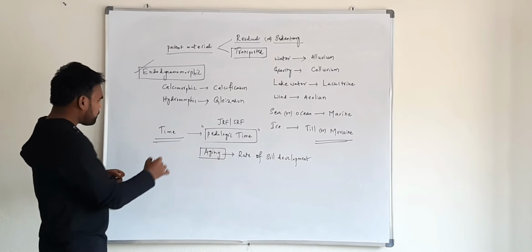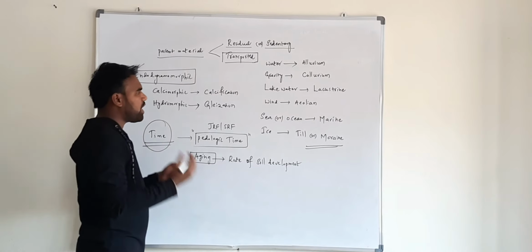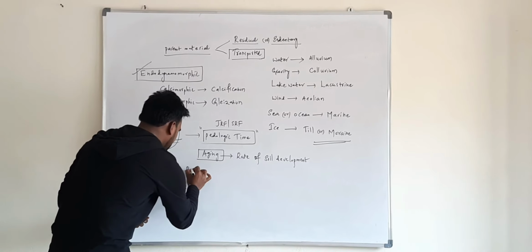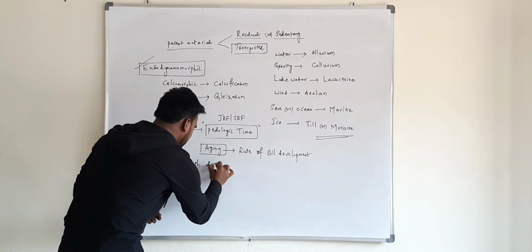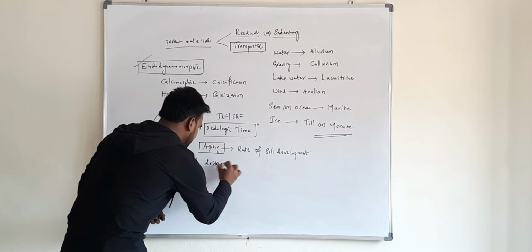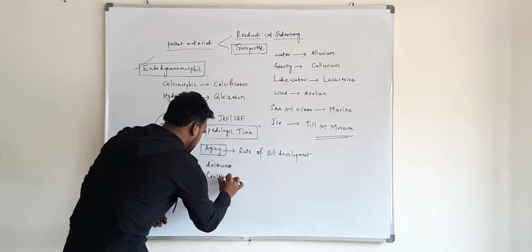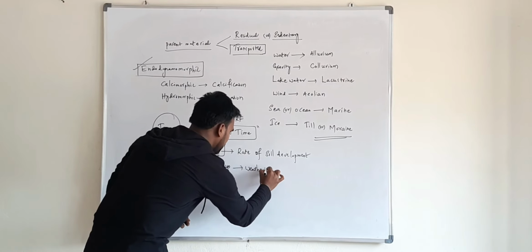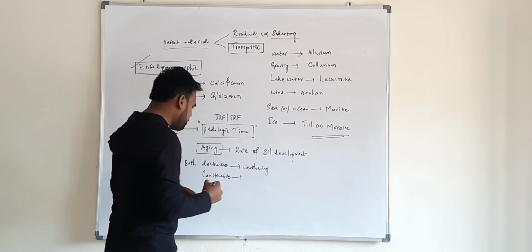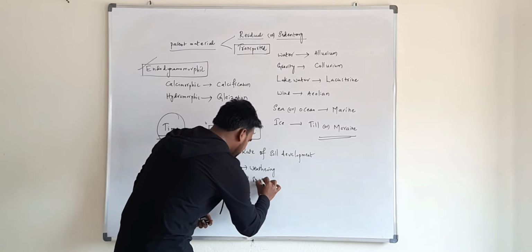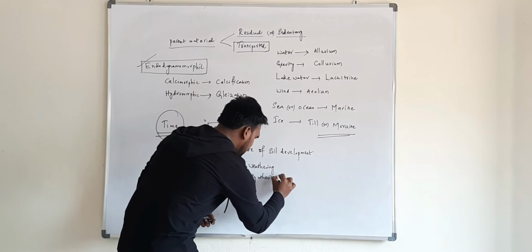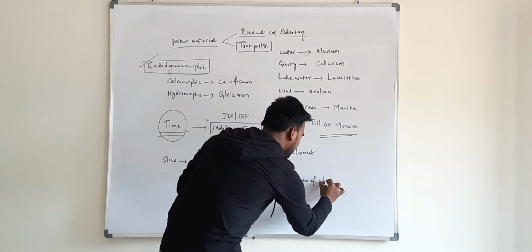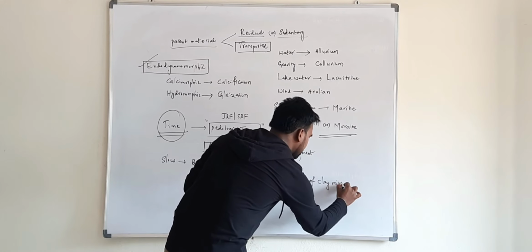And as we know, soil formation is a very slow process, but it is both destructive and constructive. Destructive means weathering of rocks. Constructive means synthesis or formation of clay minerals.